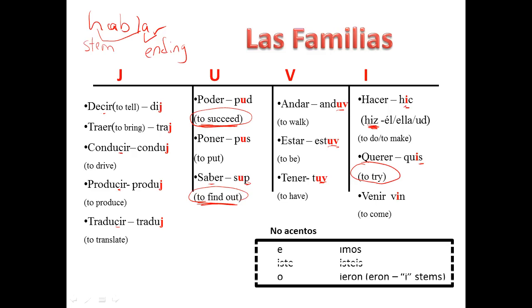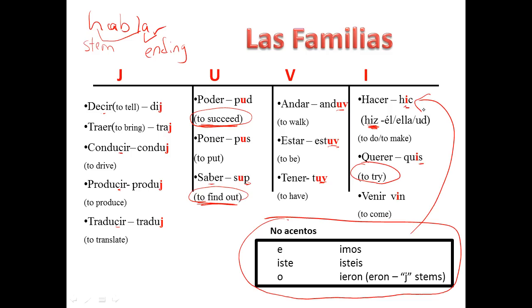Now, we're going to go on to the endings. These are all irregulars. So they have a different stem, a different beginning, and they also have different endings. Everything's pretty much different about these. So for these J and U verbs, make sure you write these down on the bottom, they have these endings right here. And since they're irregular, just like dar and ver and ir and ser and hacer, they don't have accent marks. You are very familiar with these endings. These are the endings for hacer. You already know them. You memorized them from before.